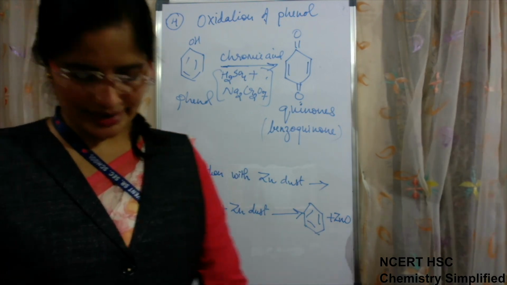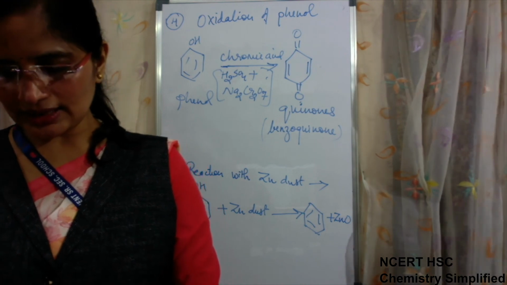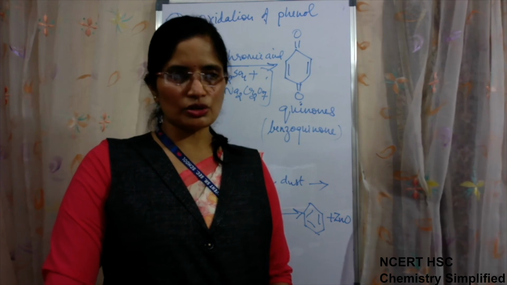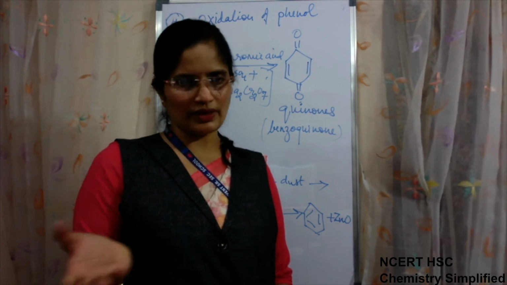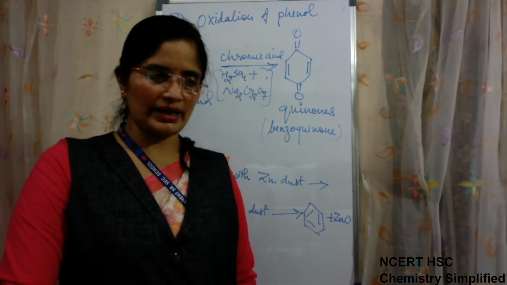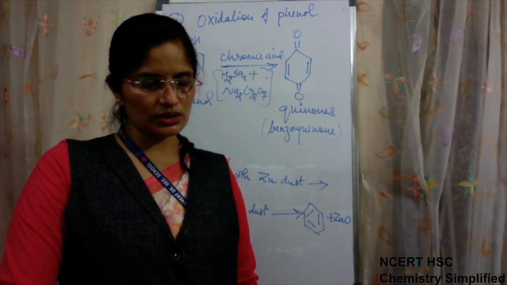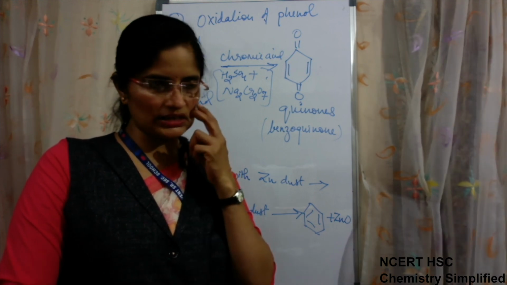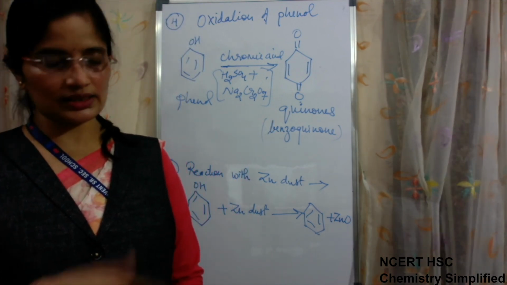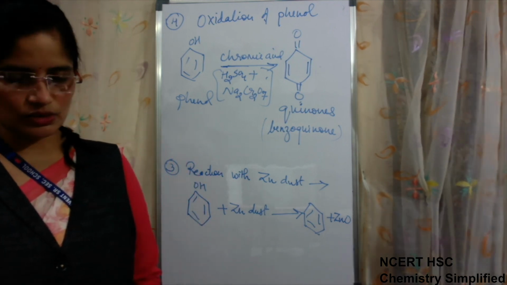Now only one reaction is left for this, that we will do tomorrow. Other than that, as for every chapter there are uses given, I am just giving you the uses in the notes. One page of notes is there for uses, because there is nothing to explain in uses. You just have to read them. Okay, tomorrow we will do the one reaction which is left, and then we will start with ethers. The second portion of the chapter, alcohols, phenols and ethers, is ethers. So that we will start.